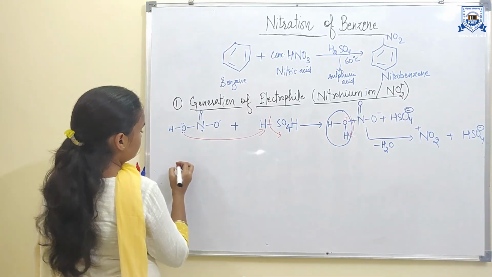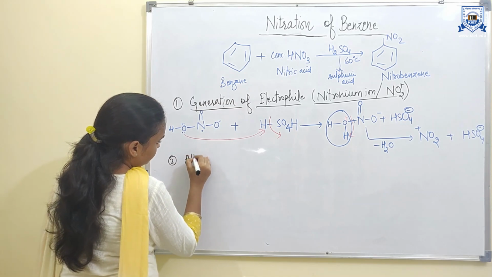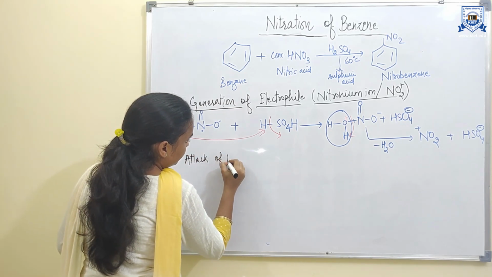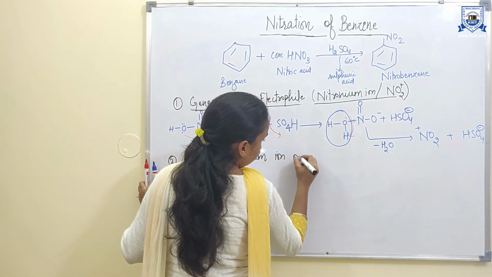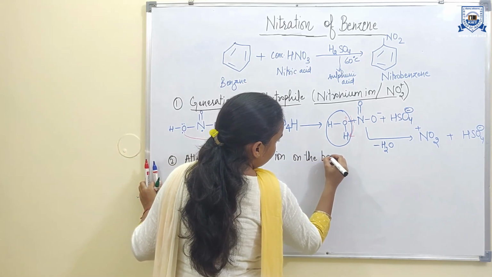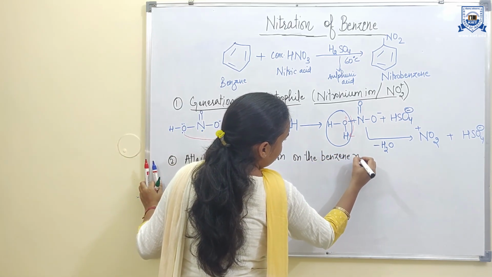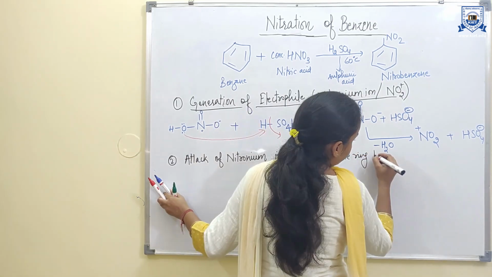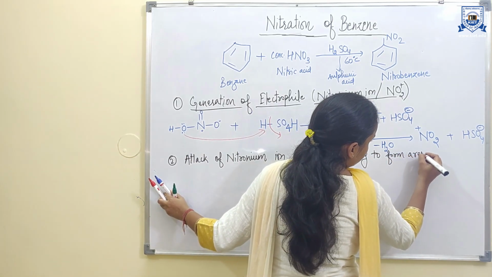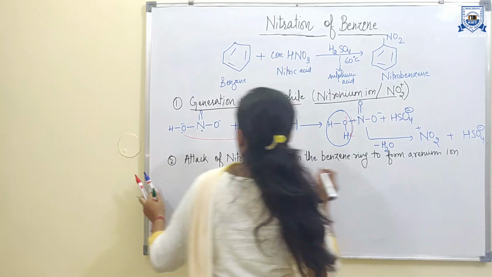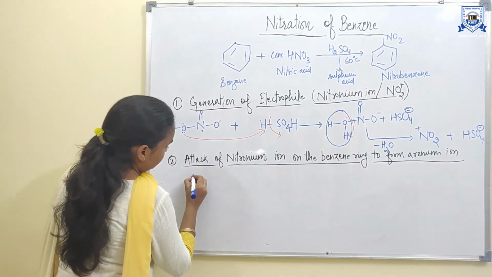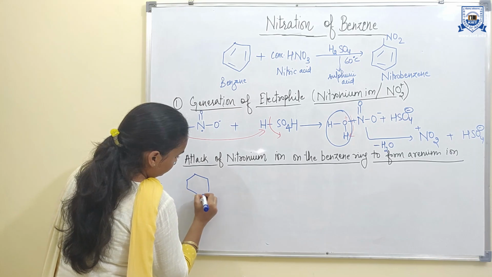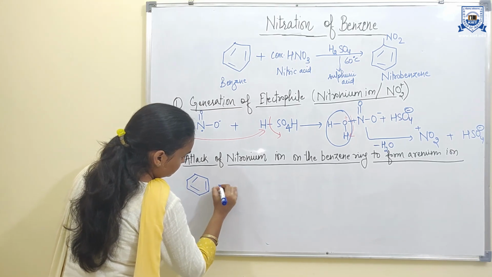The next step is the attack of the nitronium ion on the benzene ring to form the arenium ion. Now the nitronium ion will attack the benzene ring.